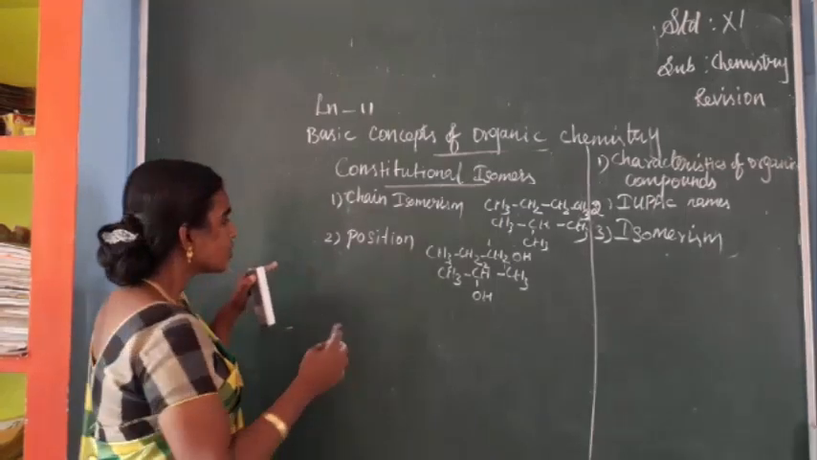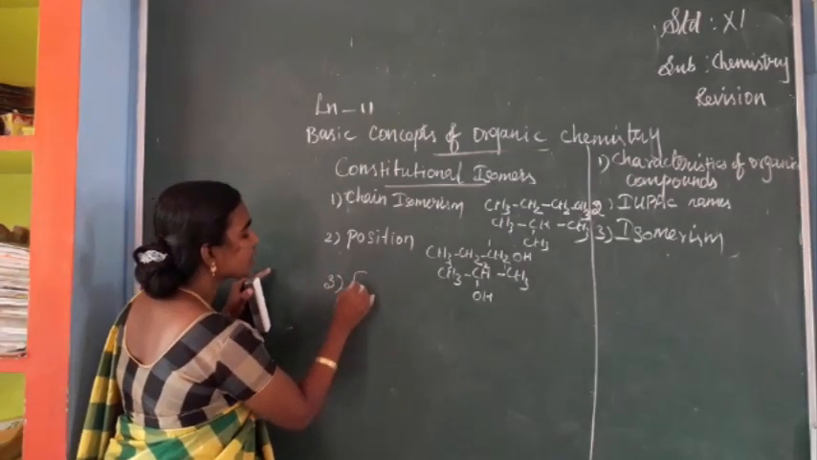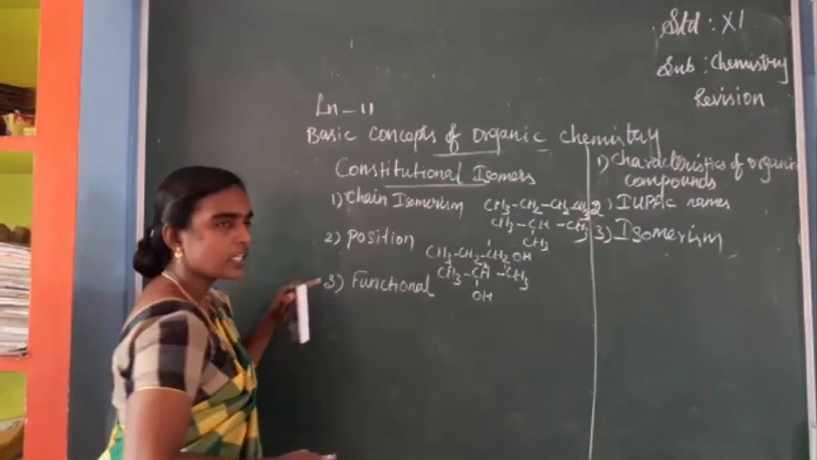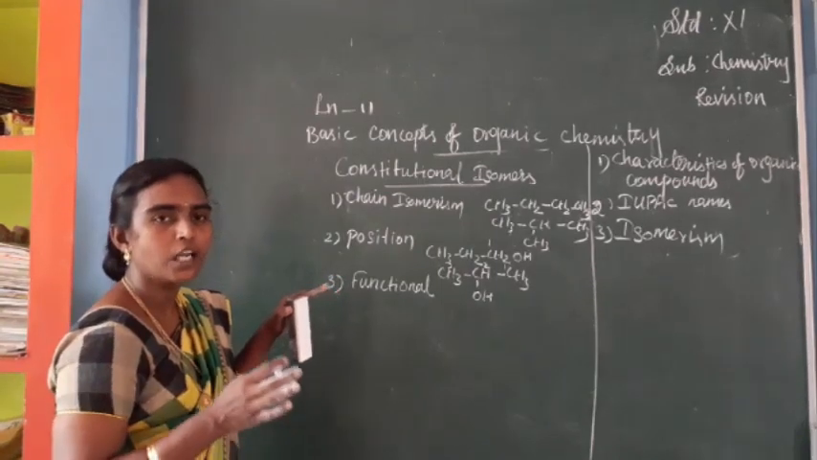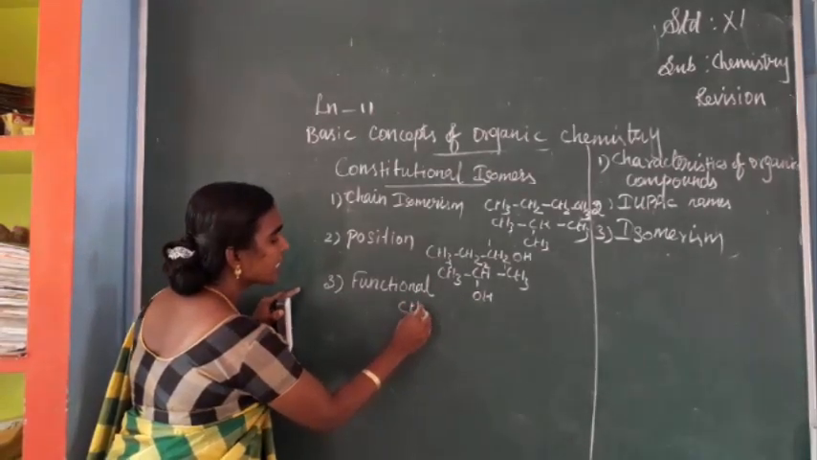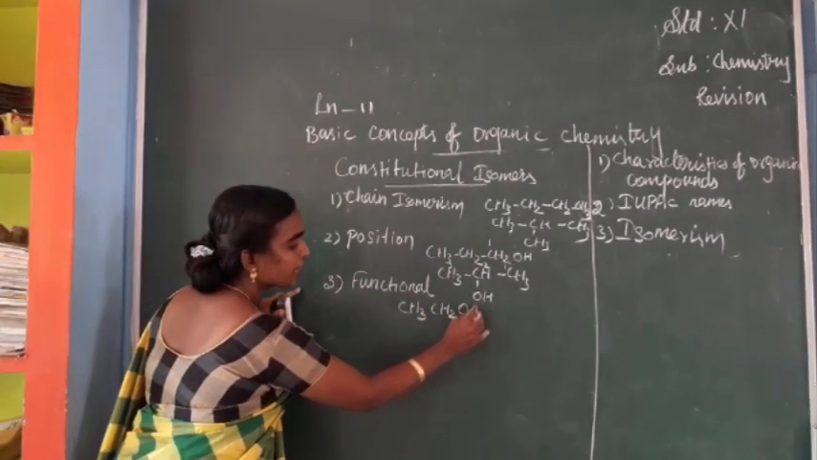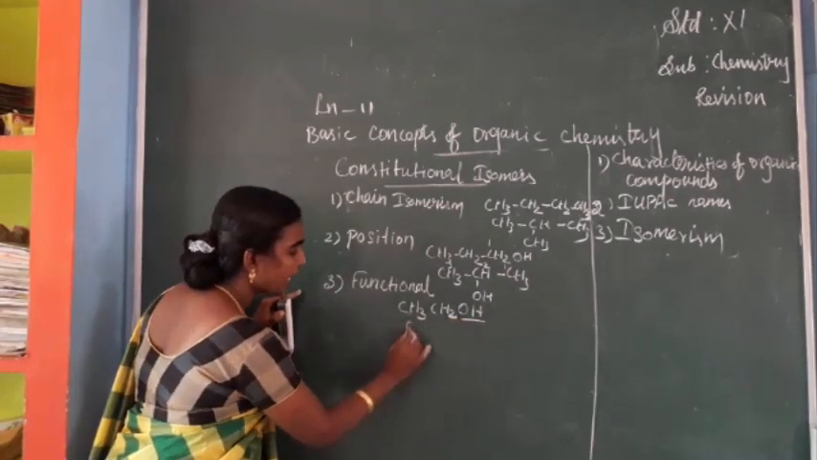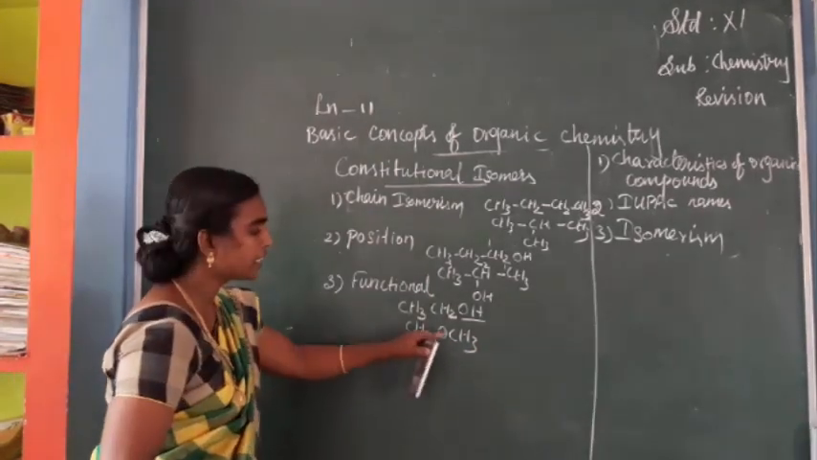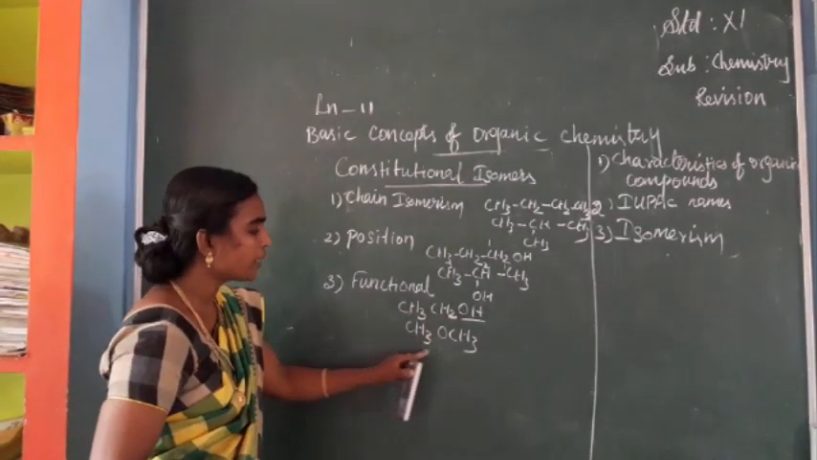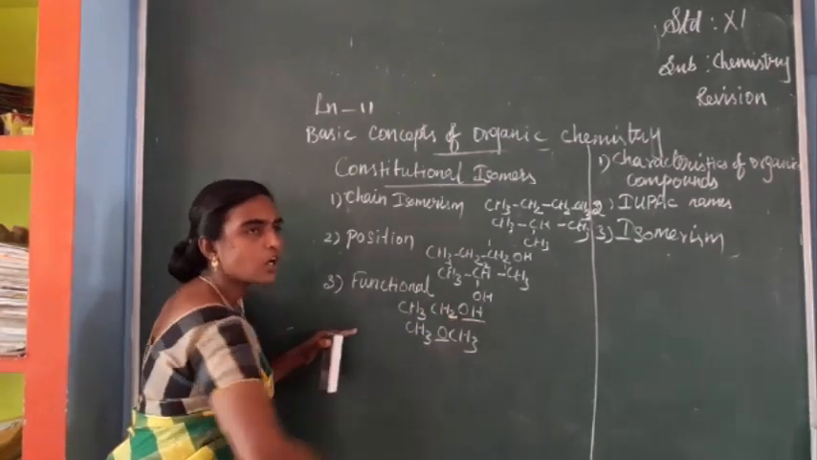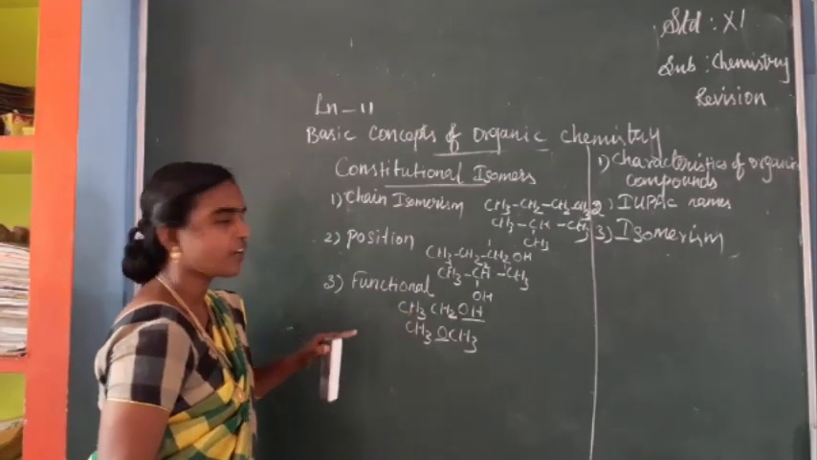Is it clear, students? Next we can see functional isomerism. From the word we can explain. Functional isomerism means two compounds have the same molecular formula and only differ in the functional group. Example is CH3CH2OH, ethanol, where the functional group is OH. I can write with the same molecular formula CH3OCH3, that is dimethyl ether. Both have 2 carbon, 6 hydrogen, 1 oxygen. The difference is that here ether is the functional group, and here alcohol is the functional group. So this is the example for functional isomerism.